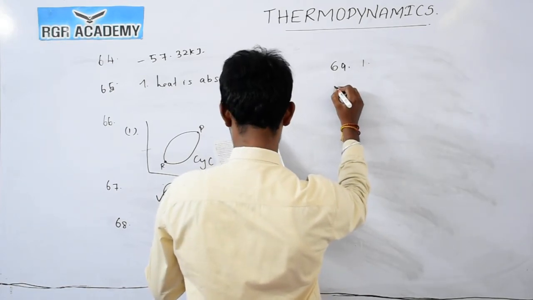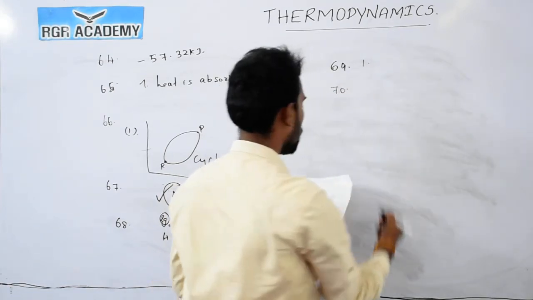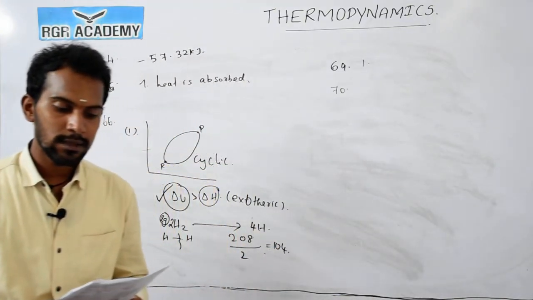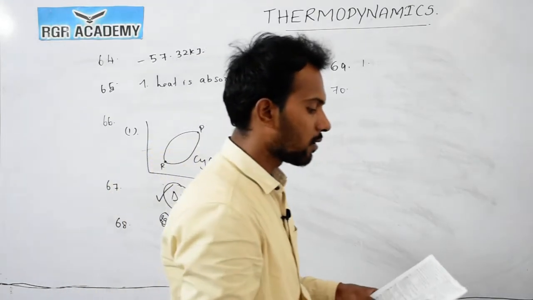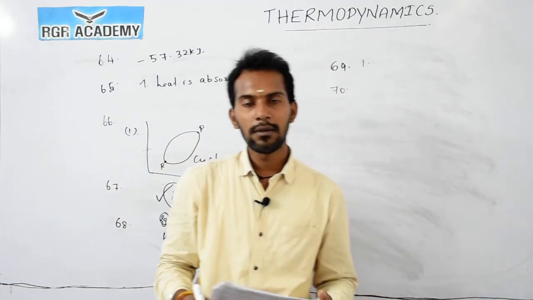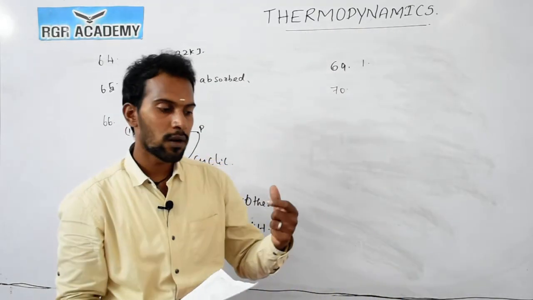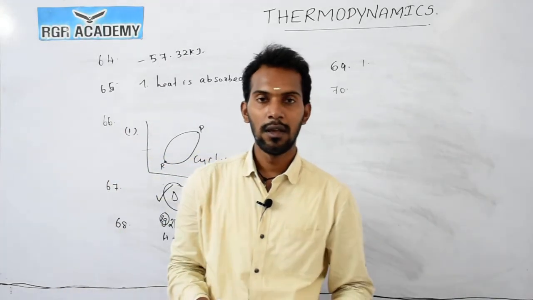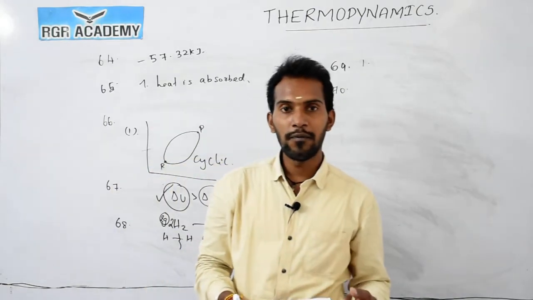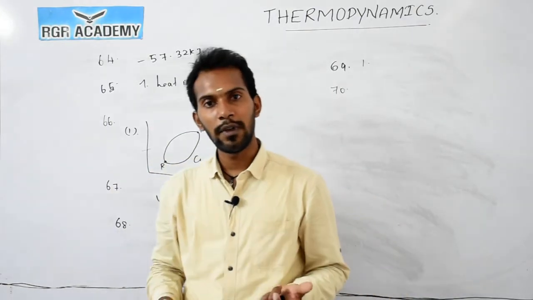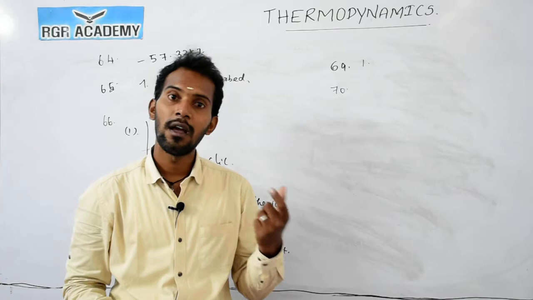Question number 70. Which of the following has entropy greater than 0? For example, when a solid gets converted into liquid, or a solid gets converted into gases, because we know very well that the entropy of gas is very high.